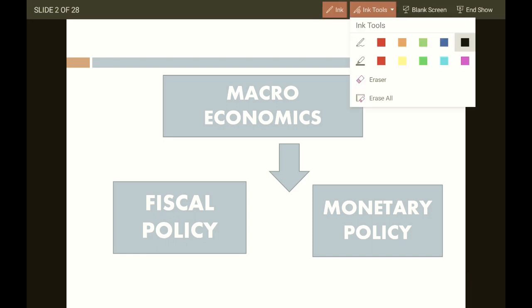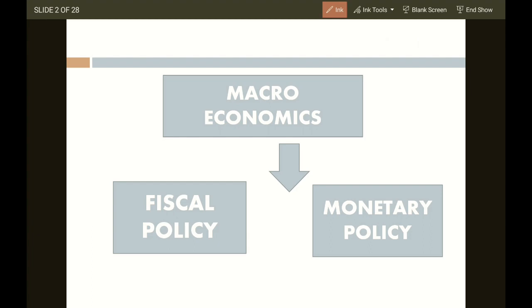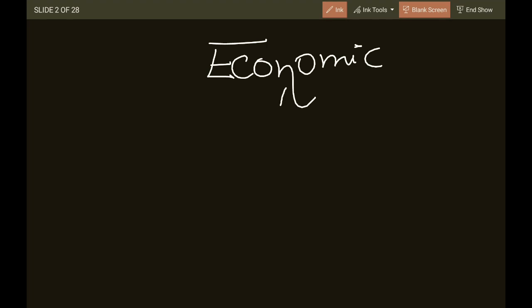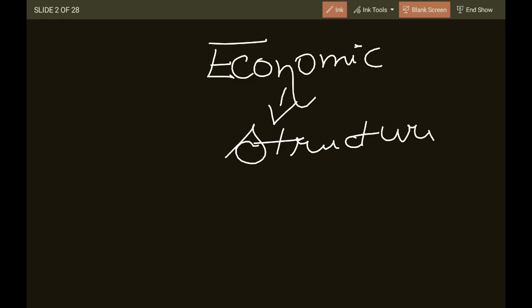Macroeconomics basically deals with the two policies. First of all, what is meant by macroeconomics? It is a branch of economics which is concerned with the overall structure of an economy. Like if I'm talking about India, we are going to see the structure of India. What is the political environment, social environment, legal environment, technological environment, demographic environment?